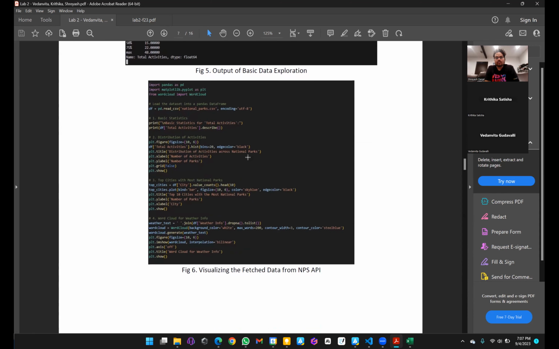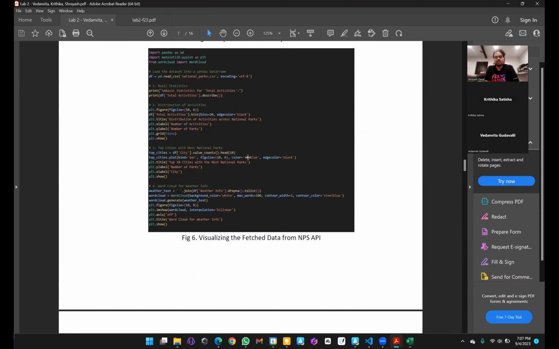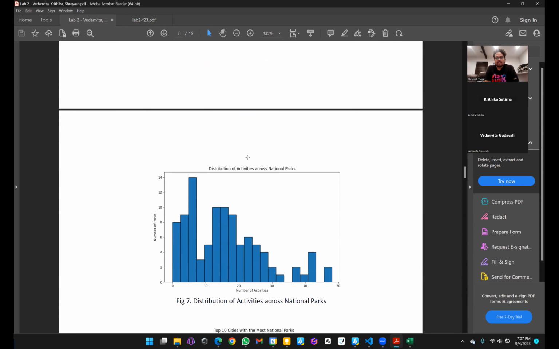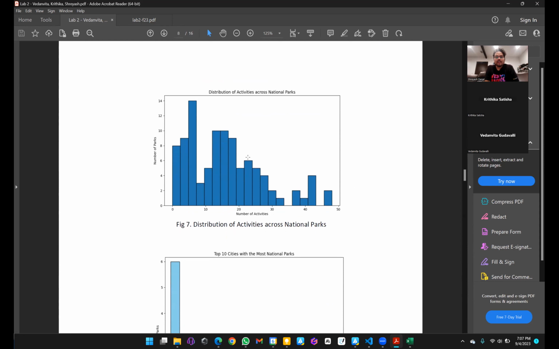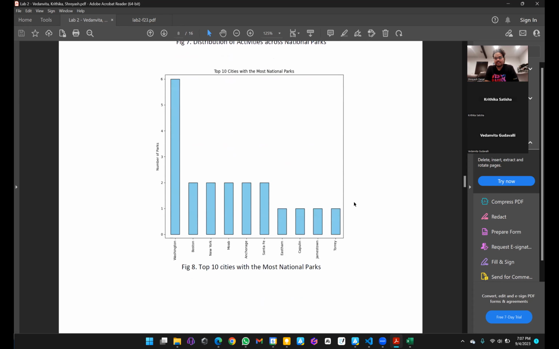So from there, I have also extended some visualization from the data set that we have collected. And you could see here, this is the distribution of activities across the national parks. And this is the top 10 cities with the most national parks. You could see Washington is at the highest.